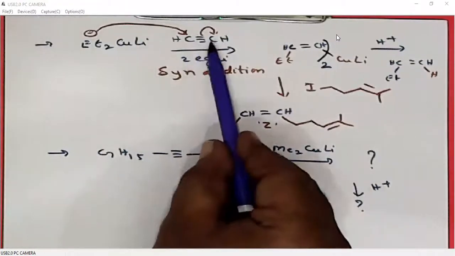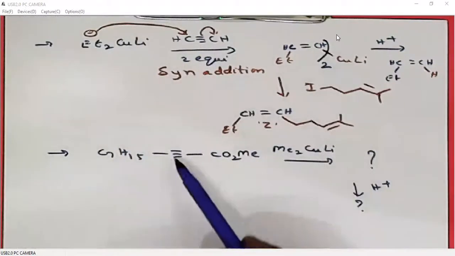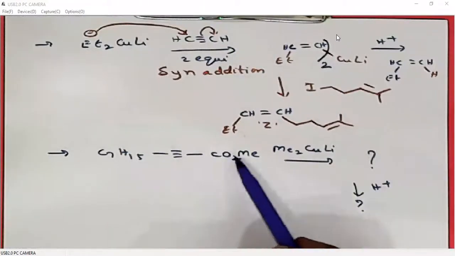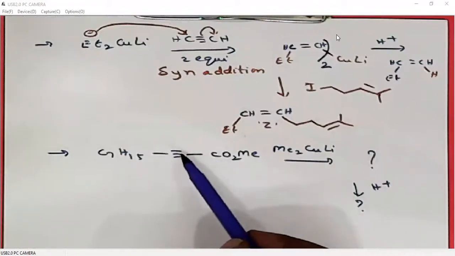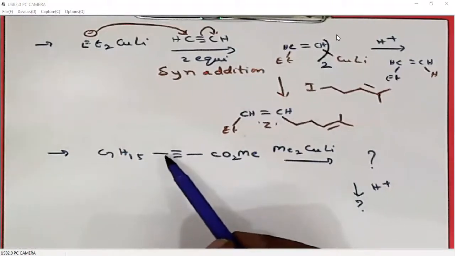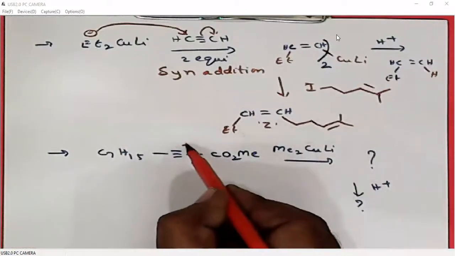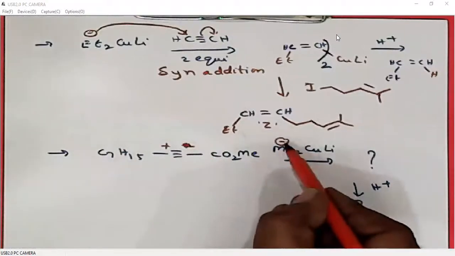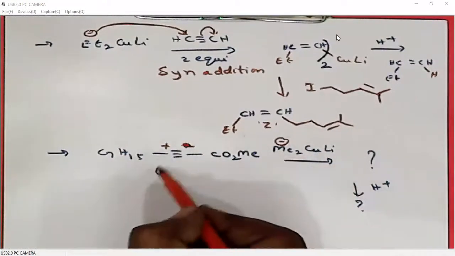in this case it is not a symmetrical alkyne, so we cannot add Gilman reagent from any side. On one side we have a withdrawing group, so you can take the polarities. It is a withdrawing group, so the alpha carbon will be negatively charged, and the beta carbon will be positively charged. So we need to add Gilman reagent at, sorry, this is negative, this is positive. Of course Gilman reagent is negatively charged, so the methyl group will attack at this carbon.